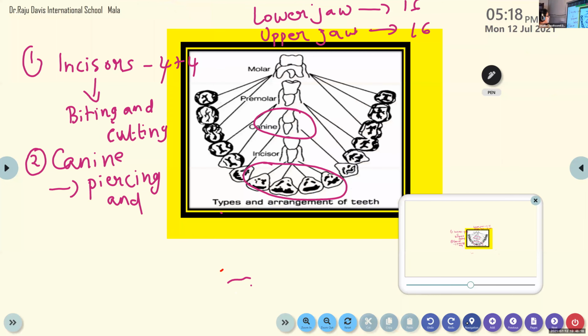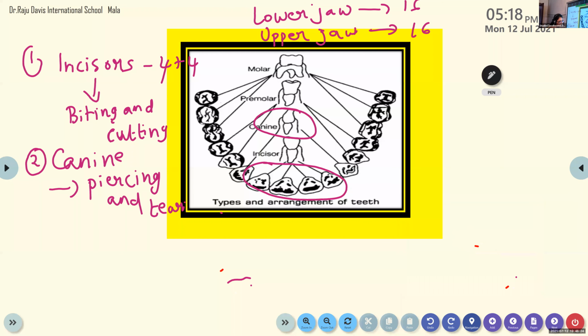So canine is piercing and tearing. That is the function of canine. So how many canines do we have? 2 in the upper jaw and 2 in the lower jaw. So you write 8 here, it becomes 4. Let us see whether we have all 32. I'm counting. Canine we have only 2 on the lower jaw, similarly 2 on the upper jaw.